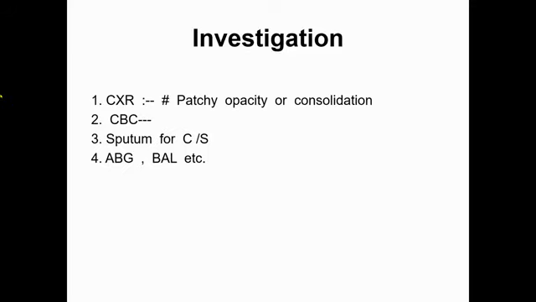So chest X-ray is the most important one, where patchy opacity or consolidation may be present commonly. Complete blood count shows neutrophilic leukocytosis if the pneumonia is bacterial. In older children who can cough out sputum, culture and sensitivity can be done to detect the causative agent. In severe cases where respiratory failure is suspected, arterial blood gas analysis is done. Bronchoalveolar lavage is done in some special cases to detect the organism.